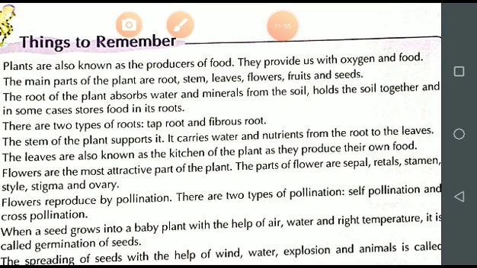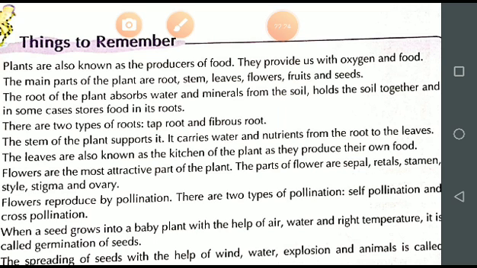Our body also needs nutrients for growth and development. In the same manner, students, plants also need nutrients for their growth. Now the question arises, where are these nutrients present?